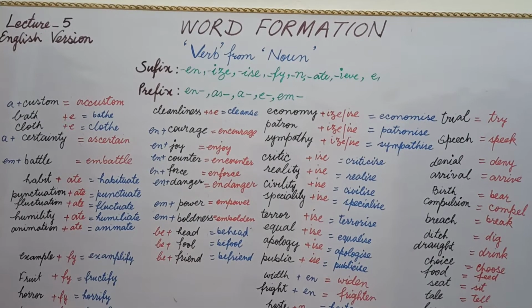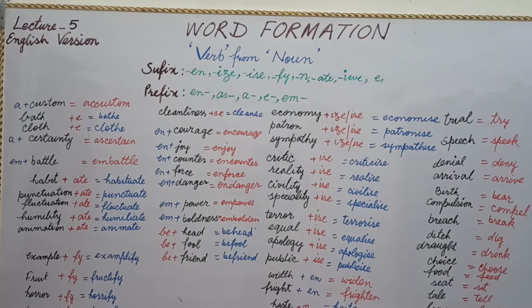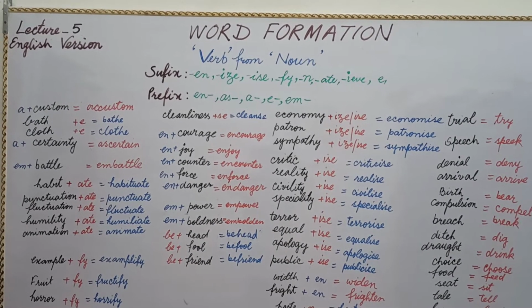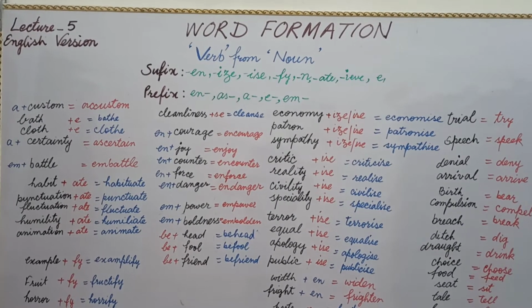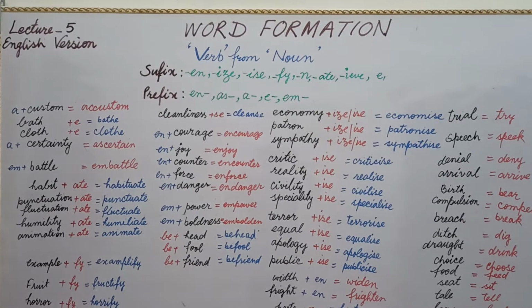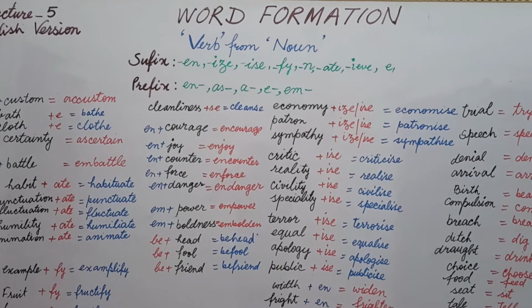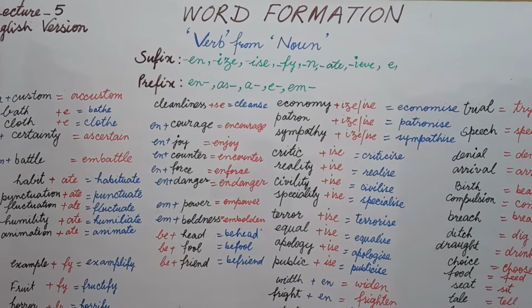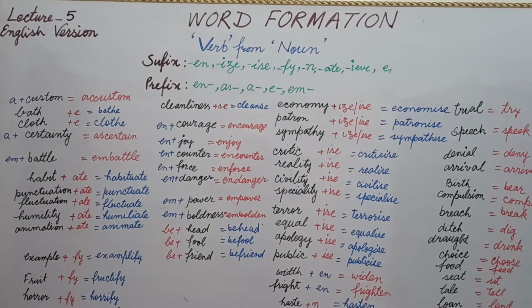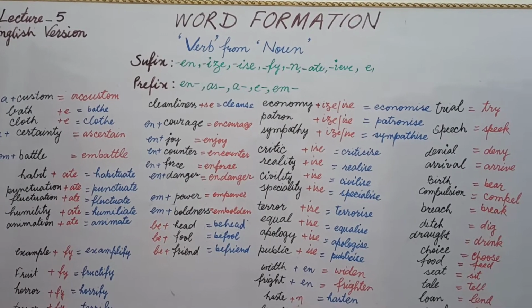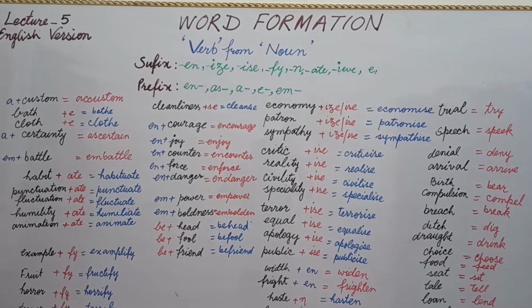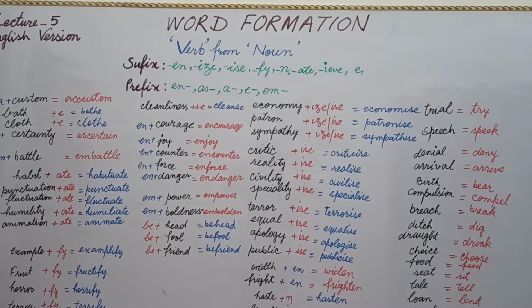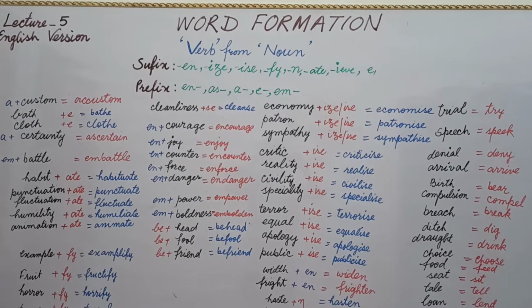a topic word formation that we also know as nominalization. Students, in nominalization we learn how to change one part of speech into another part of speech. In previous lectures, you came to know how we changed adjective from noun and noun from adjective, and students, noun from verb, and today our topic is verb from noun. And we are going to learn how to change a noun into a verb, or you can say we are going to form a verb from a noun.